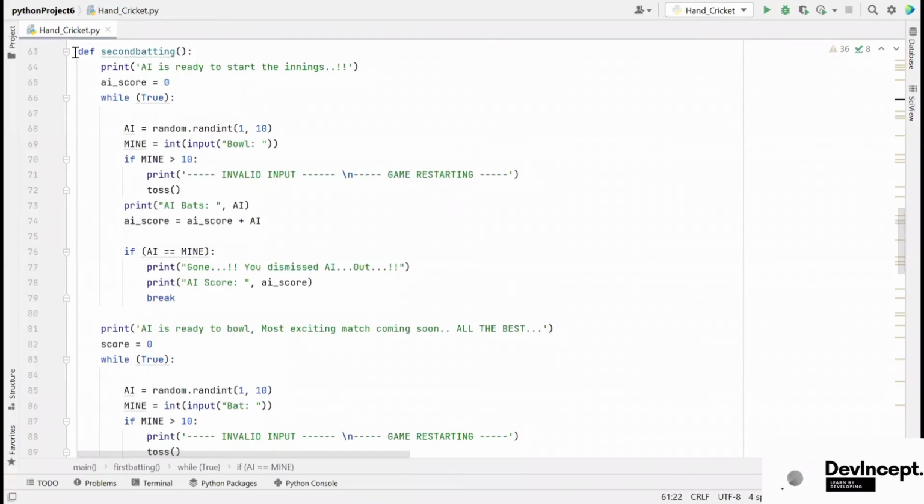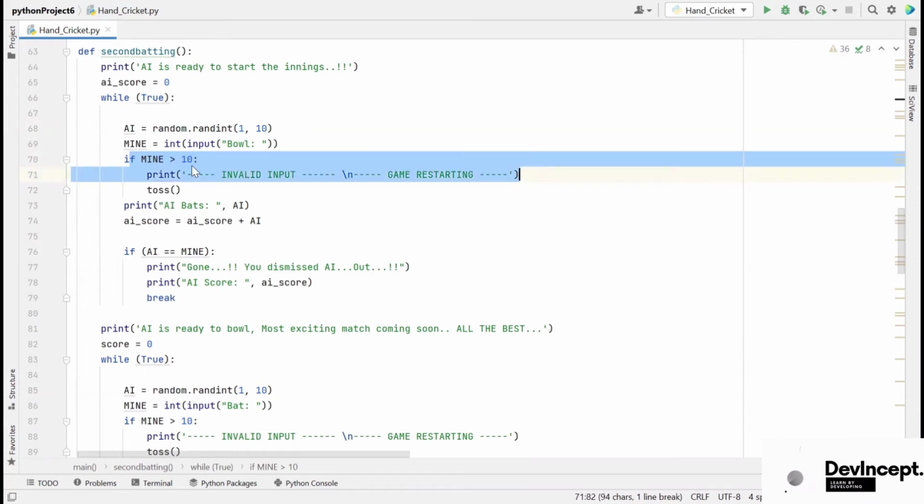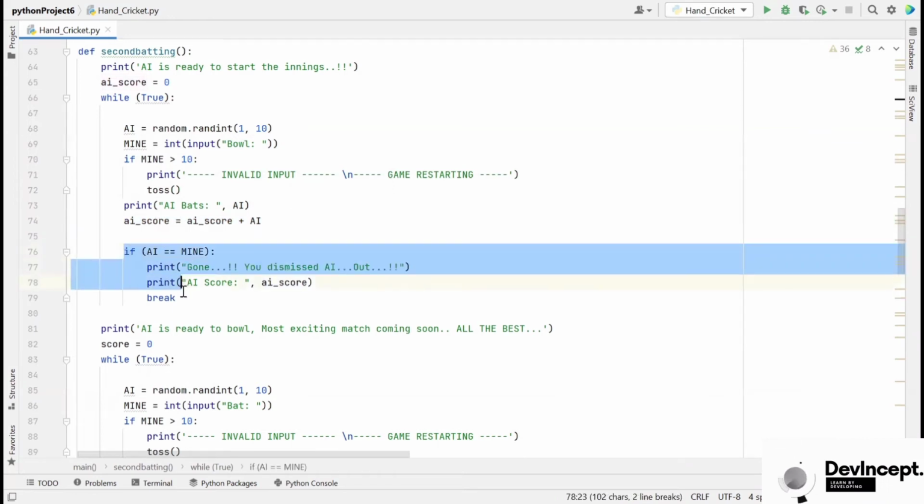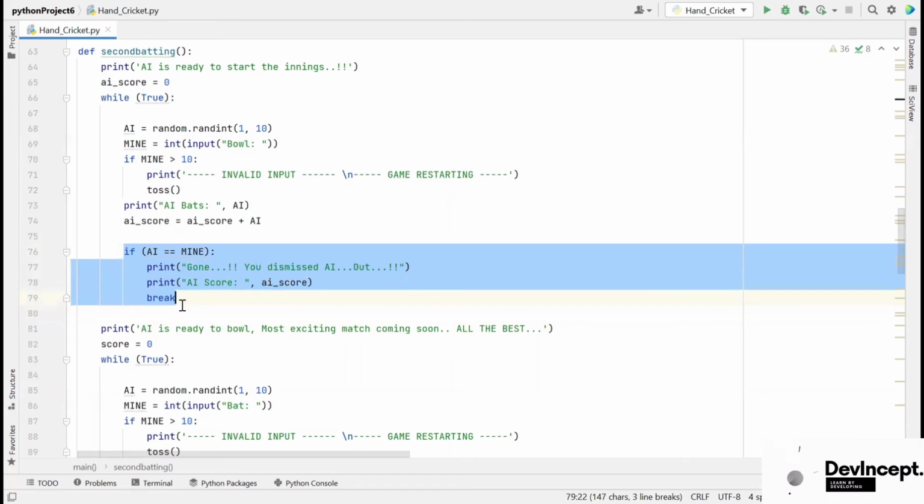The second batting function comes when AI opts to bat first or user opts to bowl first. We are using the random library from range 1 to 10 for AI's batting input. If the user gives input greater than 10, then the game will restart from the toss. AI_score counts the runs scored by AI. If AI's input equals user input, then AI batting comes to an end and the user should chase the target given by AI.